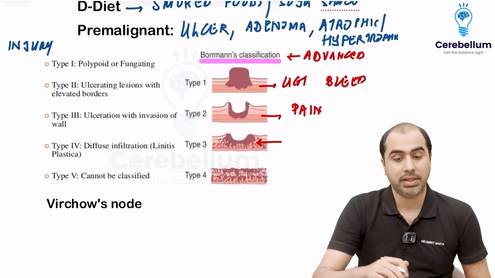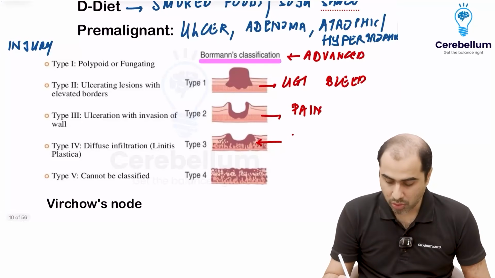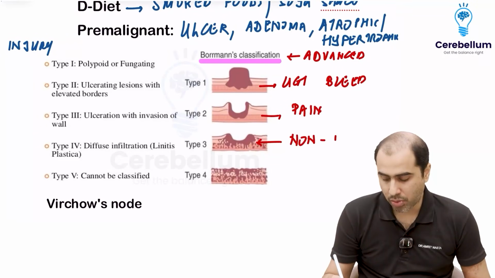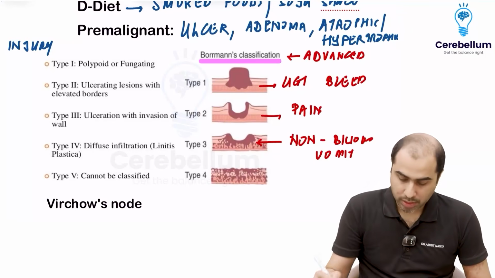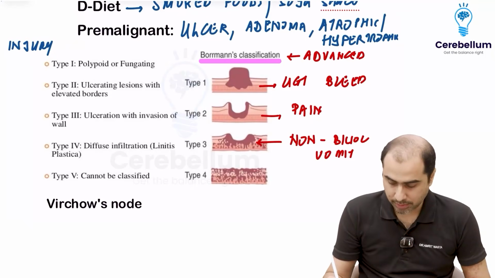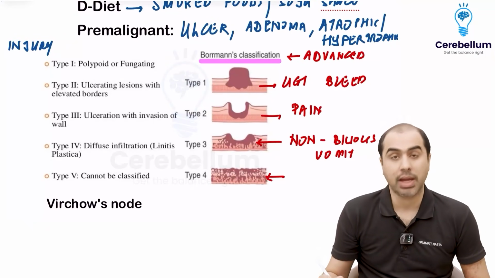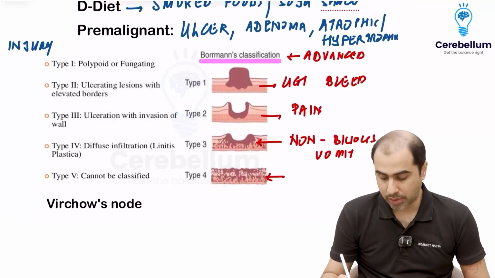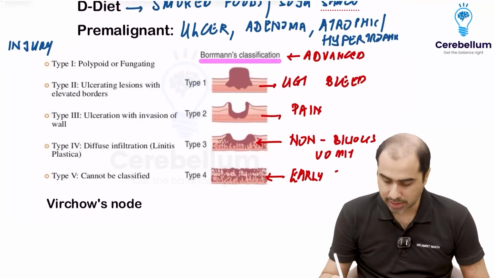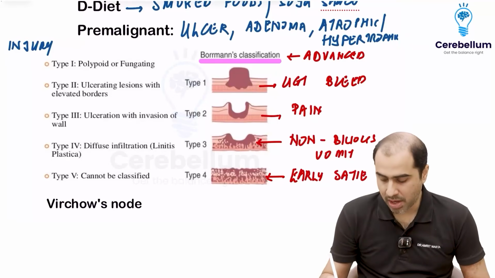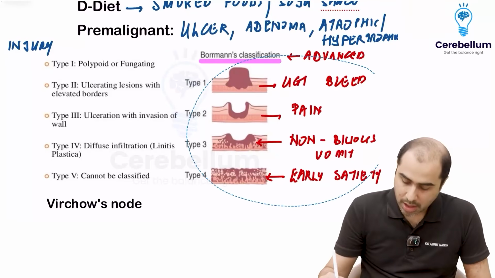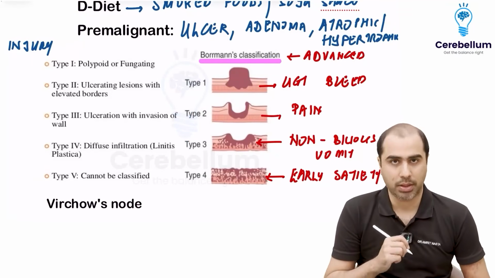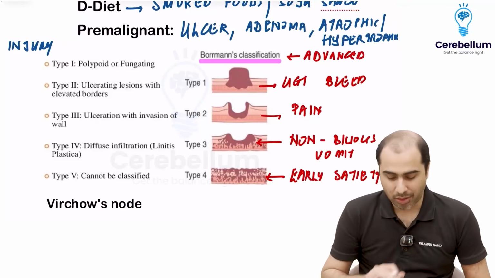Infiltrative type, if it is present in the distal stomach, will cause non-bilious vomiting due to gastric outlet obstruction. And type 4, the diffuse type, also known as linitis plastica, is going to cause early satiety because it causes a reduction in gastric distensibility. So the person will feel full after barely any meal. So these are some of the cardinal types and cardinal presentations of carcinoma stomach. If you think of it like this, pathology makes a lot of sense.